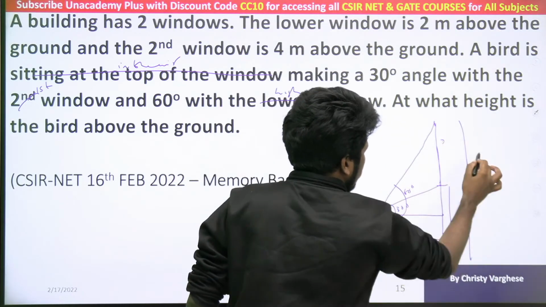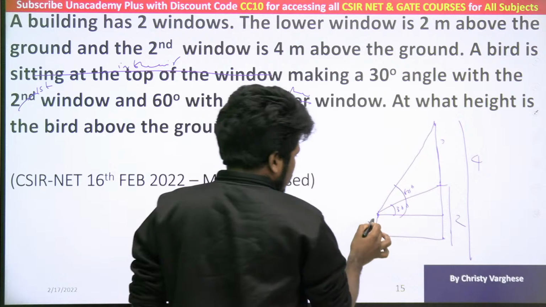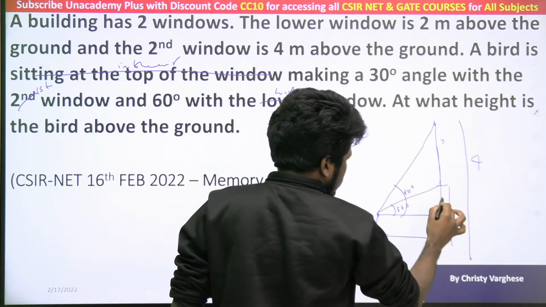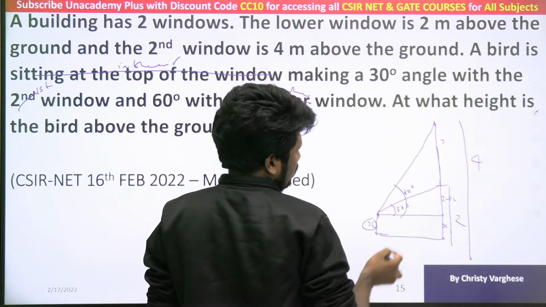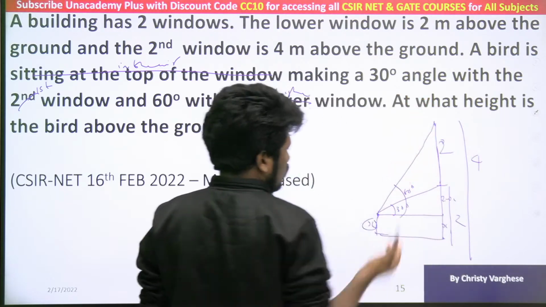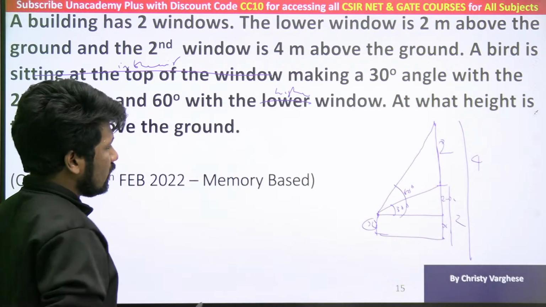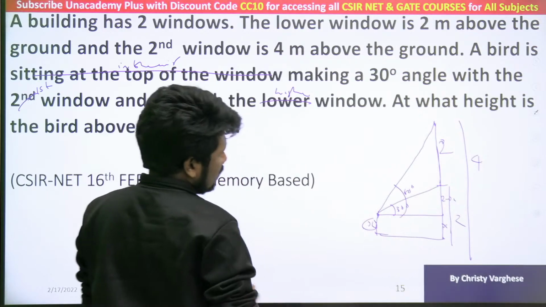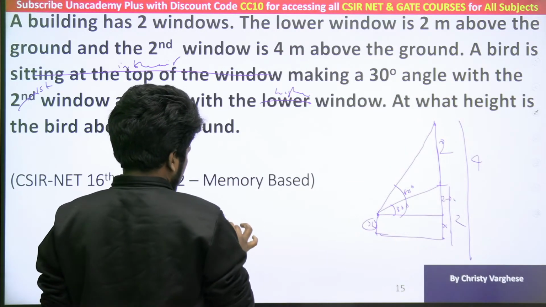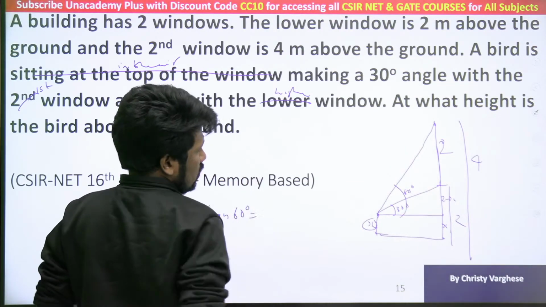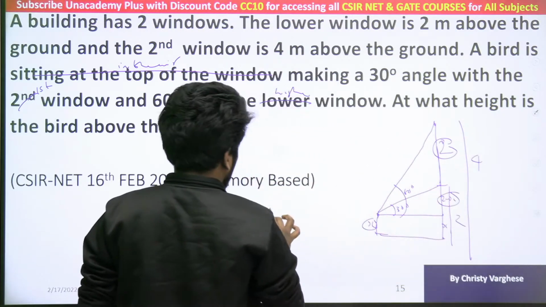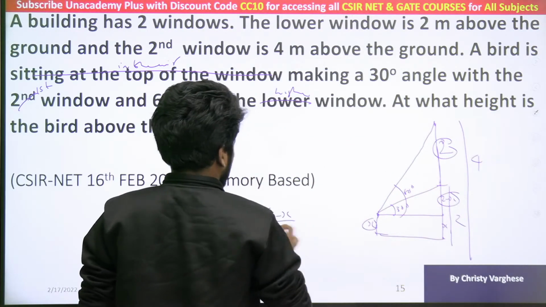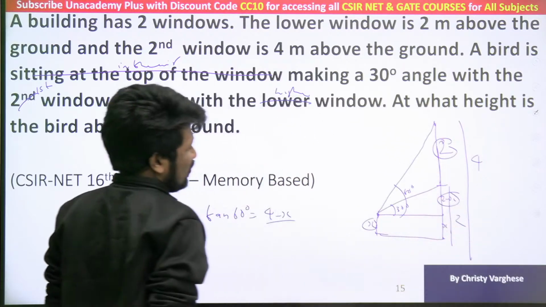So this much is 4. If this is x, this much is x, so this is 2 minus x, and this much is 2. So you can use trigonometry, 2 trigonometric ratios you can write. Tan 60 is equal to opposite by adjacent, where opposite is 2 plus 2 minus x, that is 4 minus x,